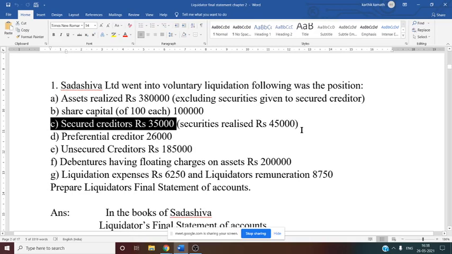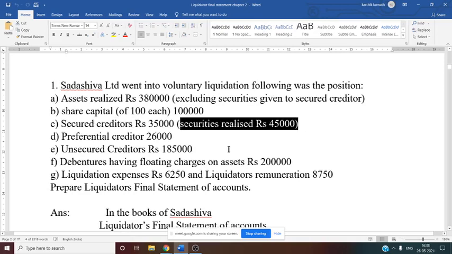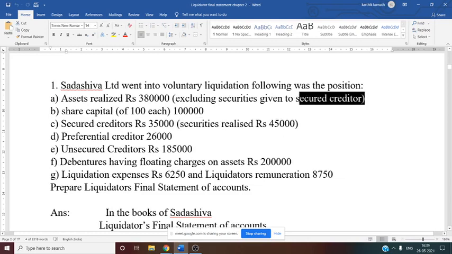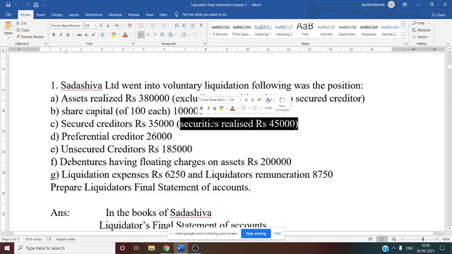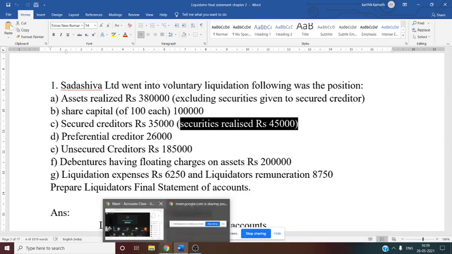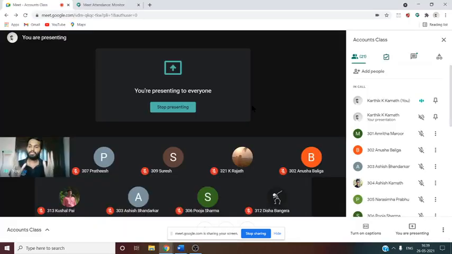Now security realized. They have not mentioned who is realizing the security, whether liquidator or secured creditor. Since securities are separately given to the secured creditor, that is given in the first adjustment, we will assume that this security is realized by the secured creditor themselves. So at the time of realizing the security, they got an amount worth 45,000. Their due is 35,000. The amount they got is 45,000. So there is a difference of 10,000. 45,000 minus 35,000, 10,000 difference is there. That 10,000 difference, they will give back to the liquidator.